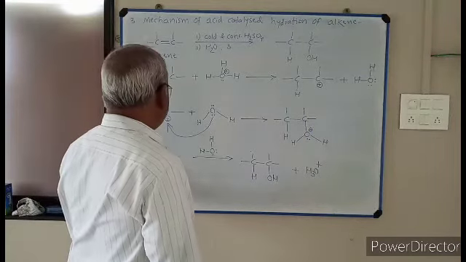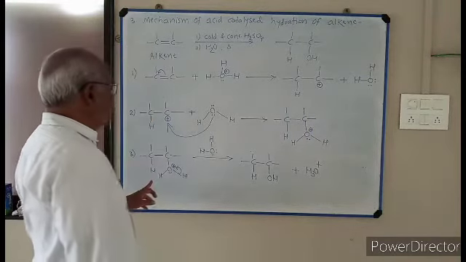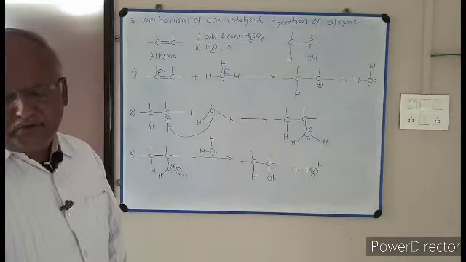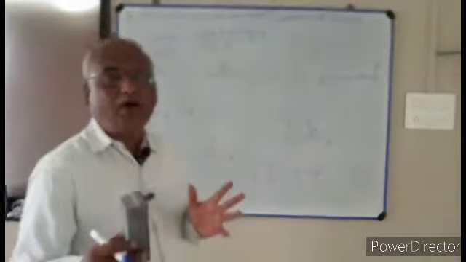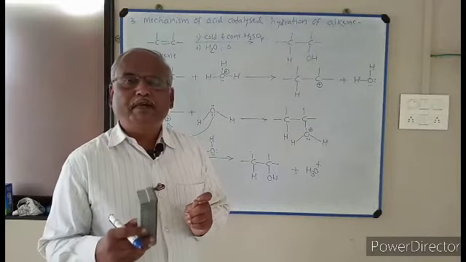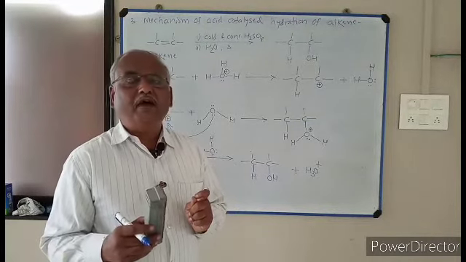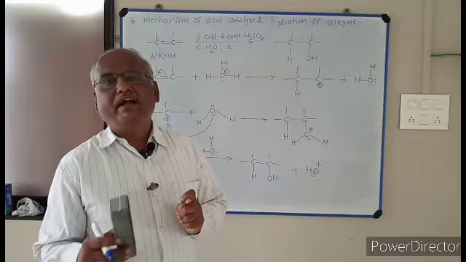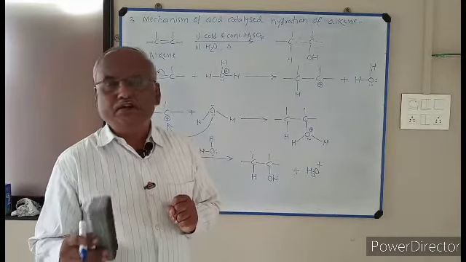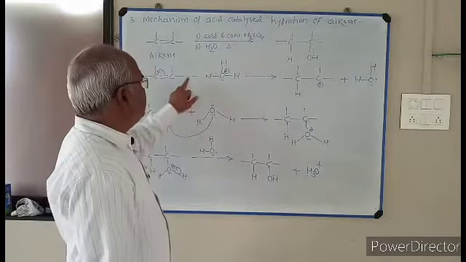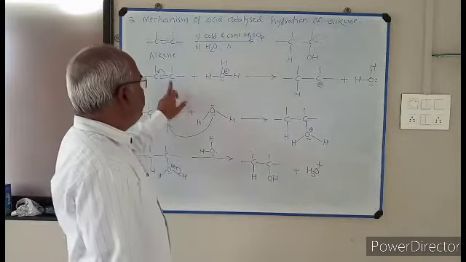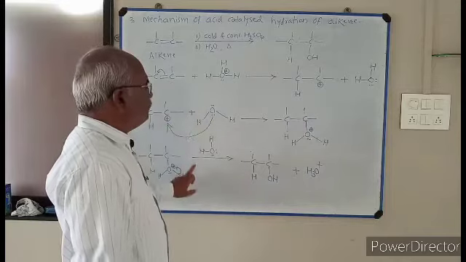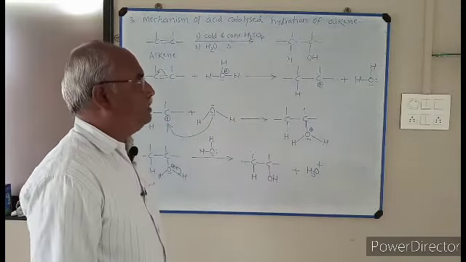And the third step is deprotonation. So the question may be asked for 3 marks: explain the mechanism of acid catalyzed hydration of alkene. If you write these 3 steps, you will get full credit. For each step, there is 1 mark.